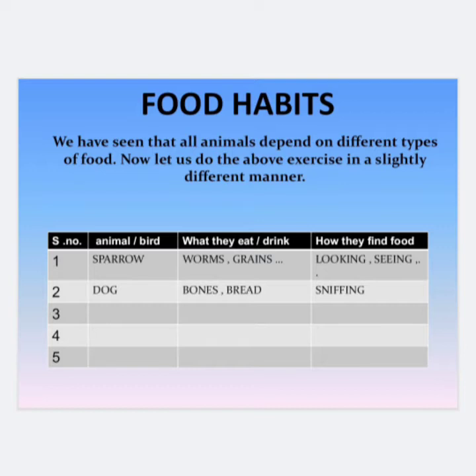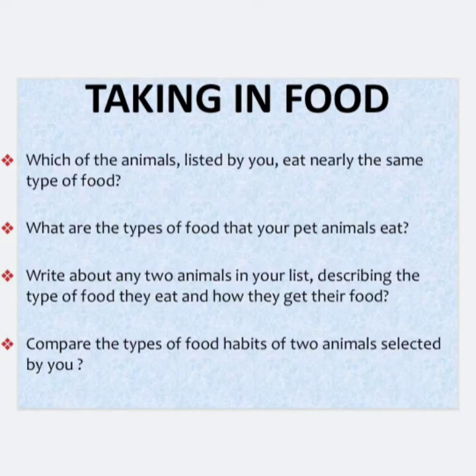Similarly, you can add a few more examples of your own and see how different animals use different varieties of food for eating and different methods of finding it. To understand food habits more clearly, we can have a few questions based on what we have just discussed. As we have made a box in which we have added these animals, what they eat and how they find the food, we can discuss a few points there.